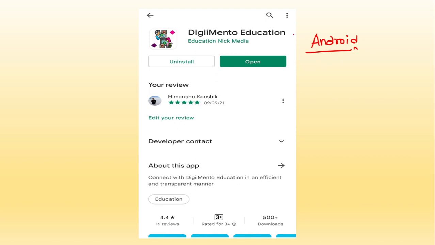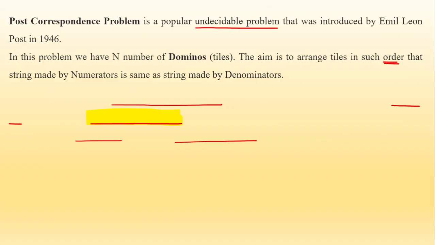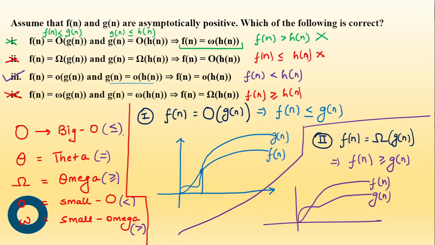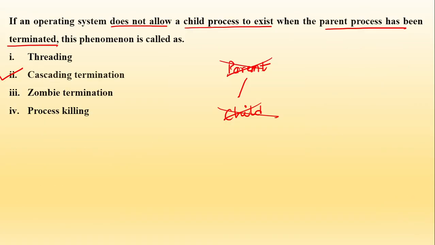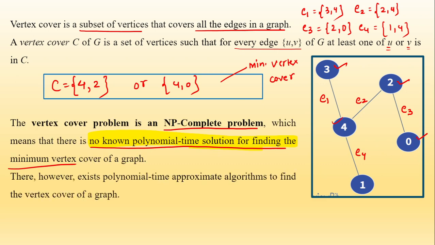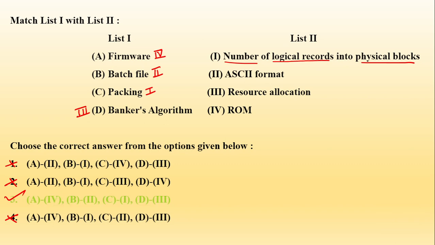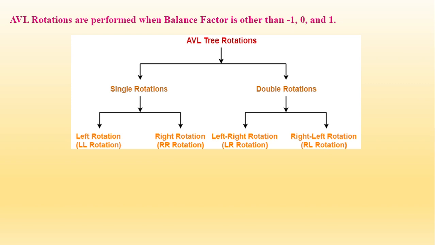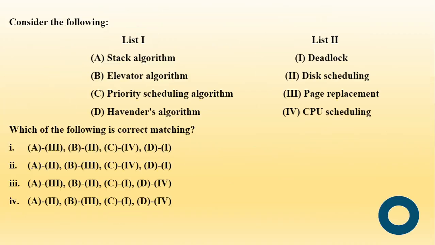As you all know, we have already discussed these questions from your algorithms and data structures paper, right? You can all see this. We have already discussed the asymptotic questions, and I also discussed this entire concept. Depth first search, then vertex cover, what is vertex cover and everything, and I've discussed the match the following, then this journaling, then this AVL. AVL was the last question that we discussed in the video, and I have already explained single rotation, double rotation, left right rotation, right left rotation. So I don't think there's any problem in this concept.